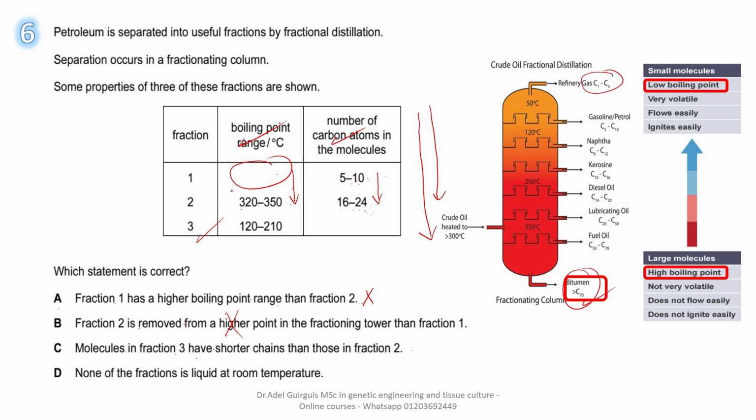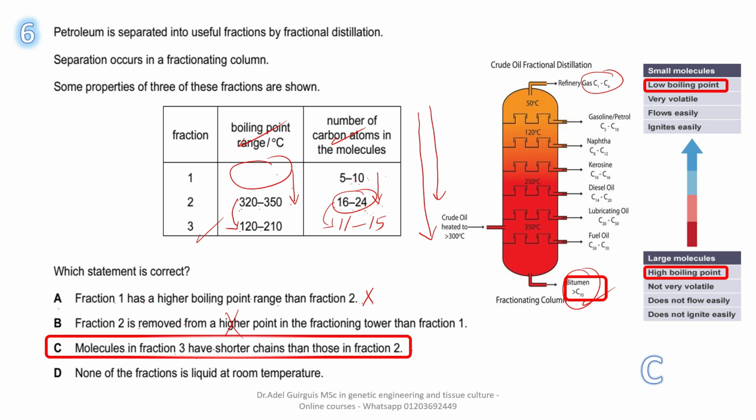Look please, here the boiling point decreases from 320 to 120, so it is also accompanied by a decrease in the number of carbon atoms to lower than 16, maybe from 11 up to 15. So statement C is the correct answer.